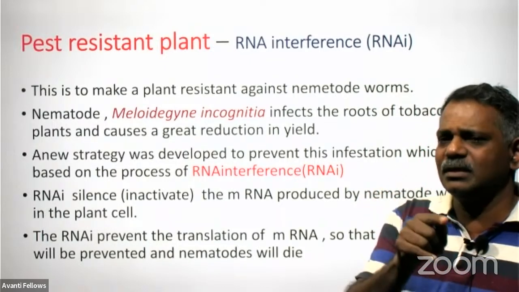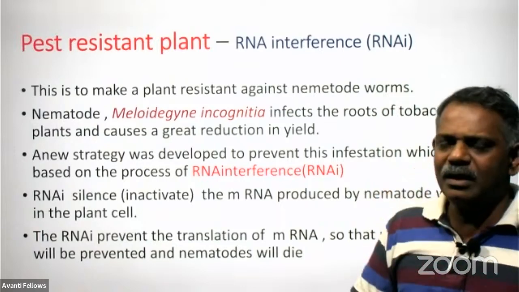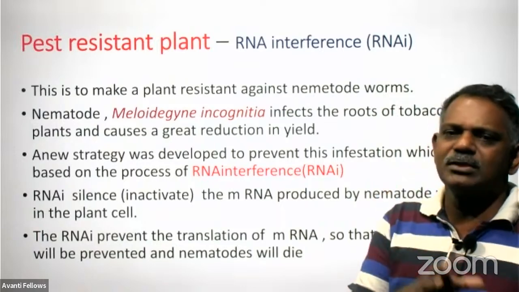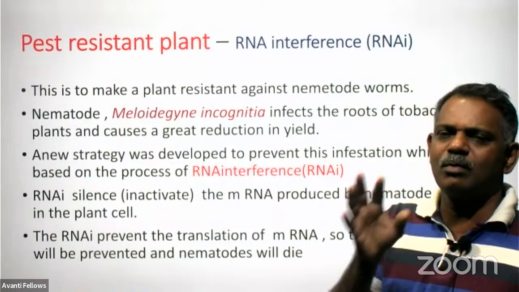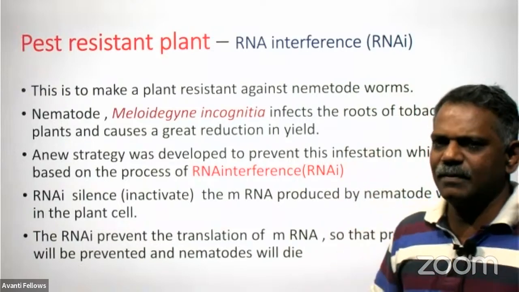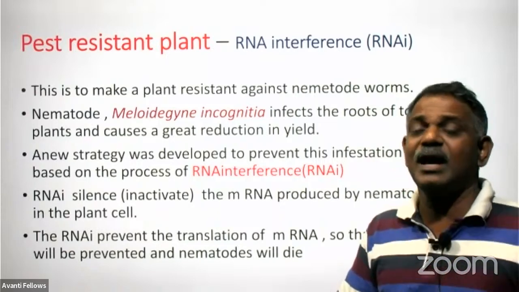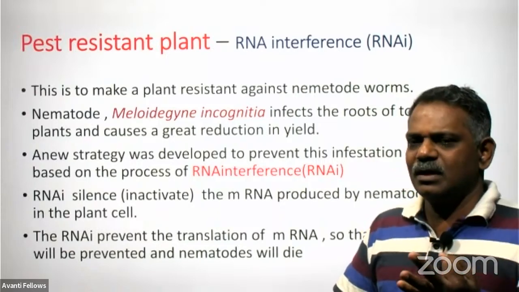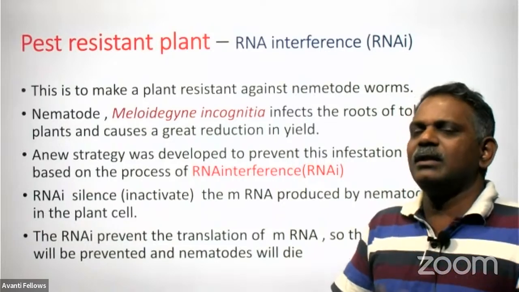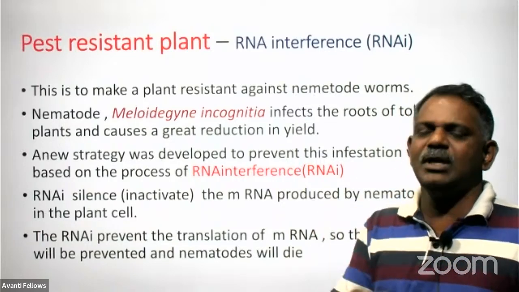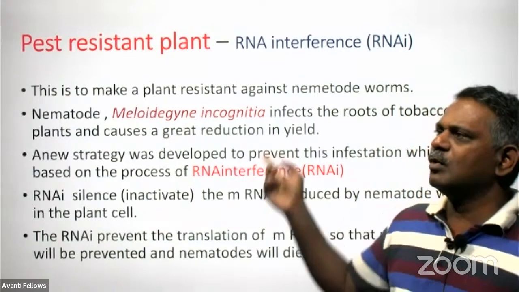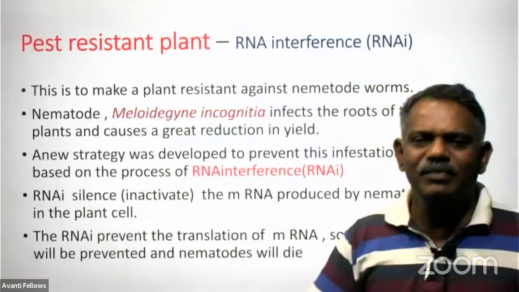How will we insert this cry gene in the plant? By using a vector called Agrobacterium tumefaciens. Always remember there are three vectors. Vector means the carrier. Three vectors. If you want to keep something in the plant cell, some foreign gene in the plant cell, we have to go for Agrobacterium tumefaciens.